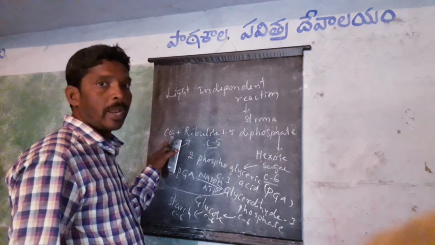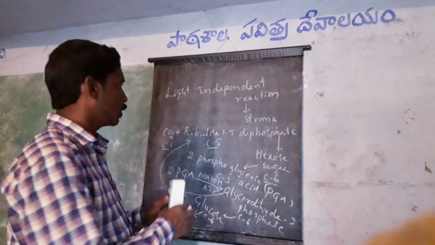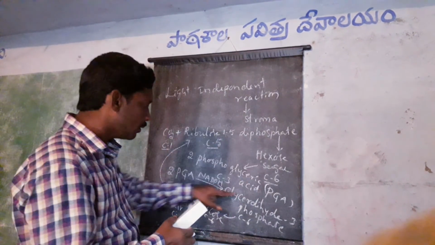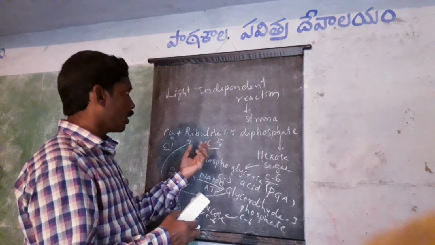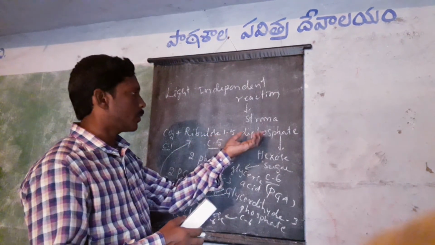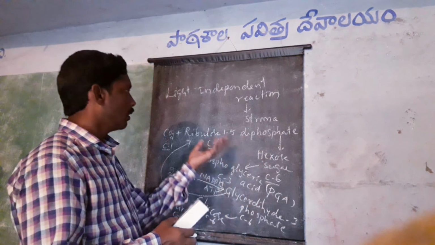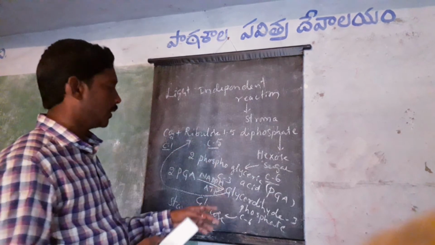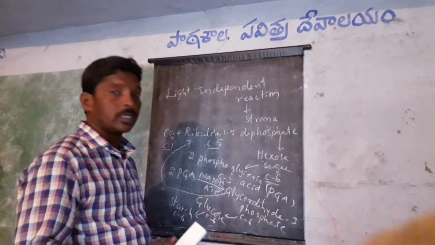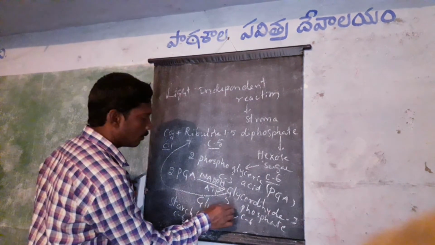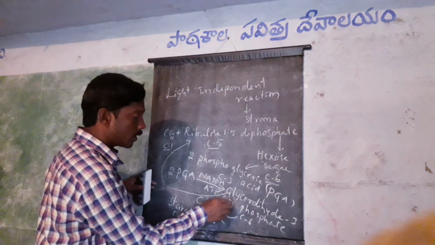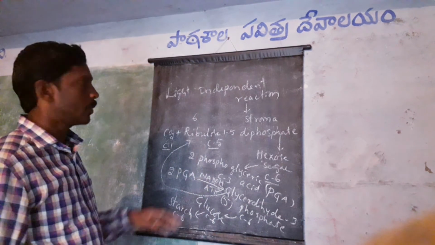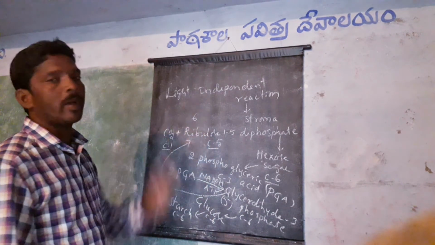Carbon dioxide is absorbed by plants from the atmosphere. These two combine in the stroma to form products in this way. Next, ribulose 1,5-diphosphate is regenerated. 5 molecules of glyceraldehyde 3-phosphate form 6 molecules of ribulose 1,5-diphosphate, regenerated in the stroma.